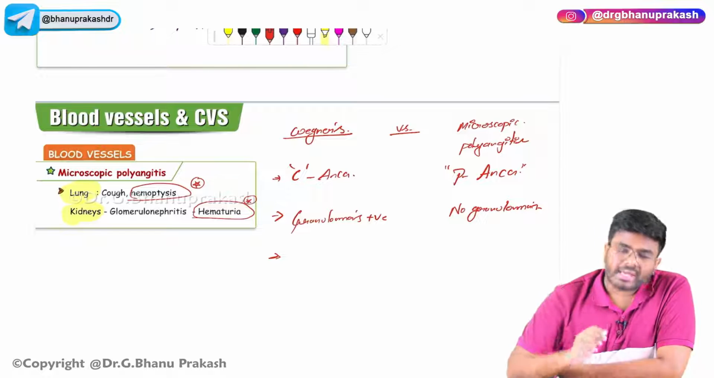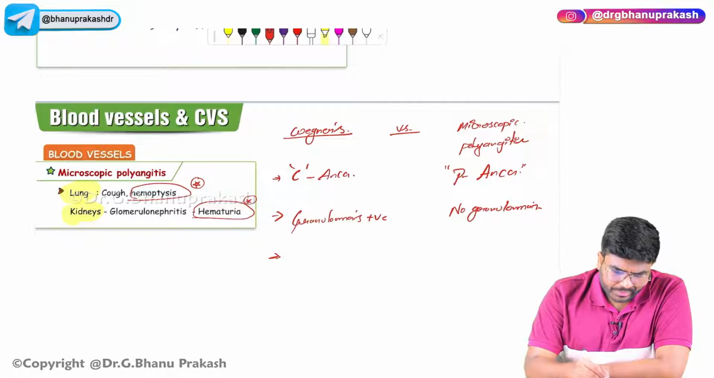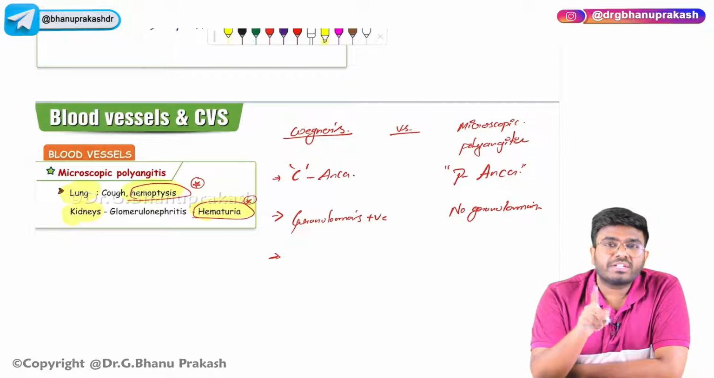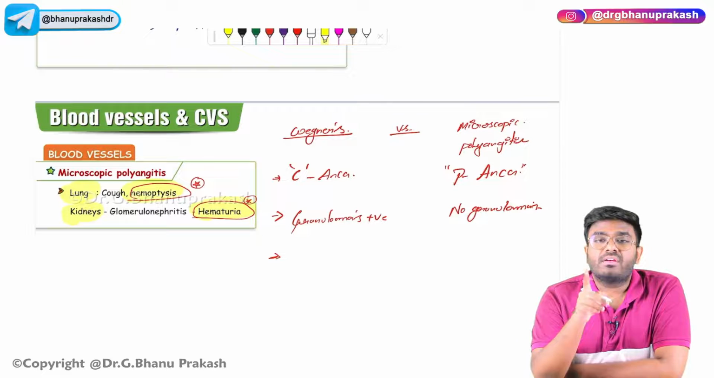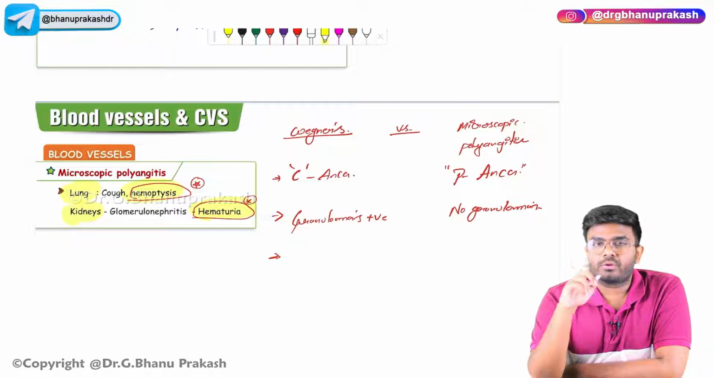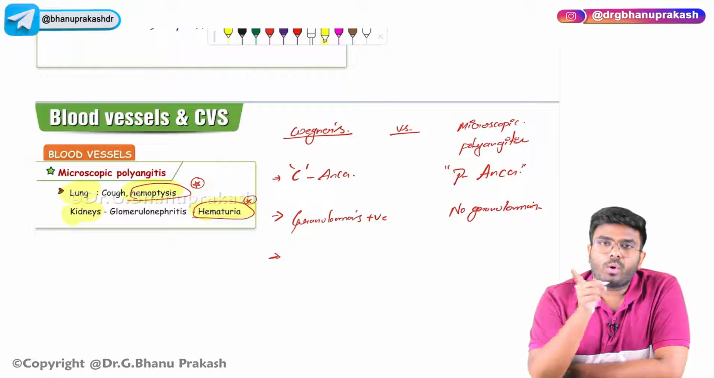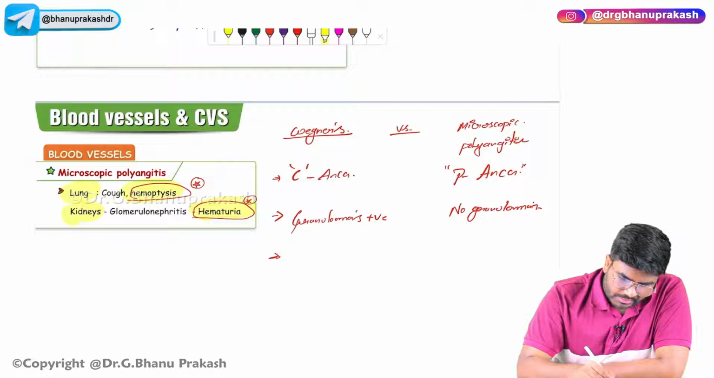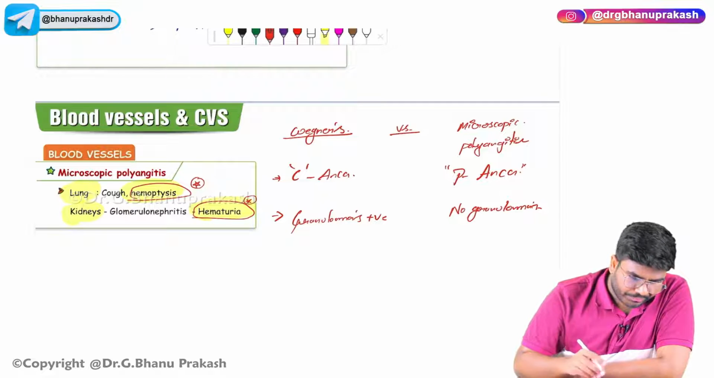But microscopic polyangiitis also presents with hemoptysis and hematuria, so how to differentiate microscopic polyangiitis from Wegener's? Wegener's is C ANCA positive, but microscopic polyangiitis is P ANCA positive. One is granulomatous inflammation, the other is non-granulomatous inflammation. These are the important points which I want you to know.